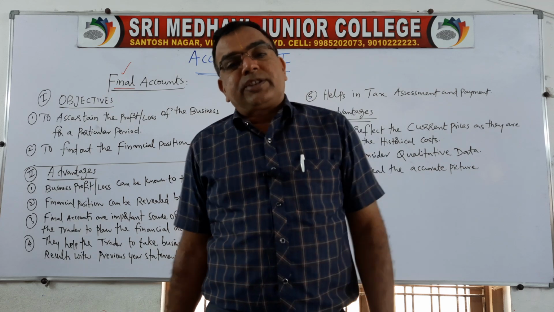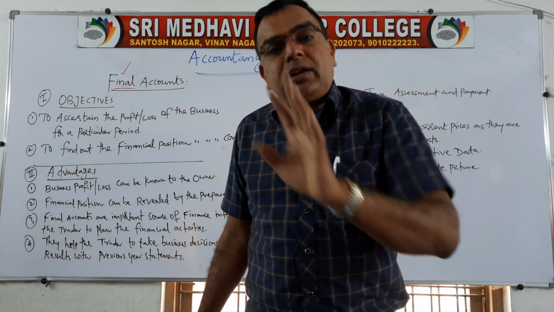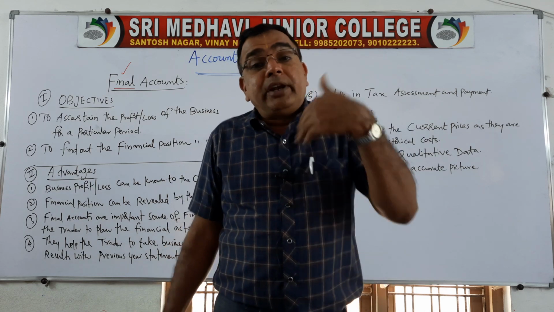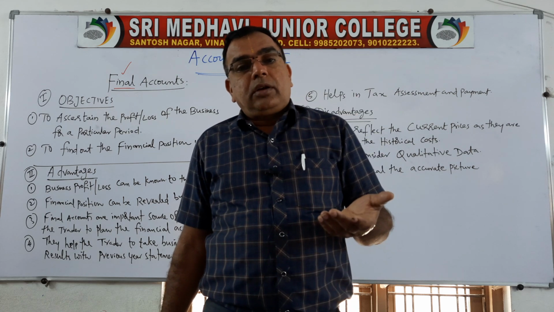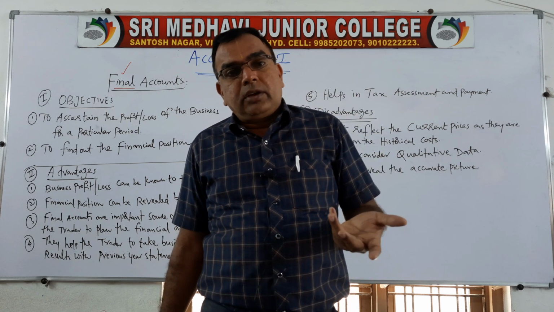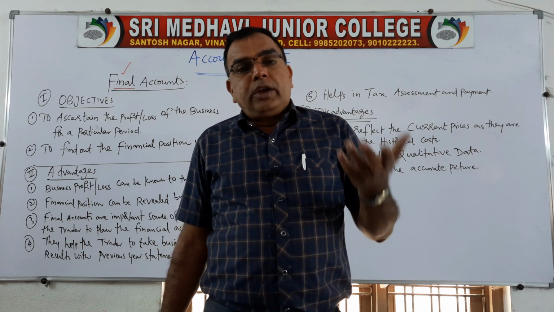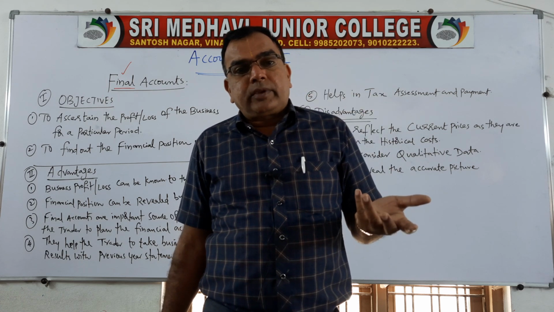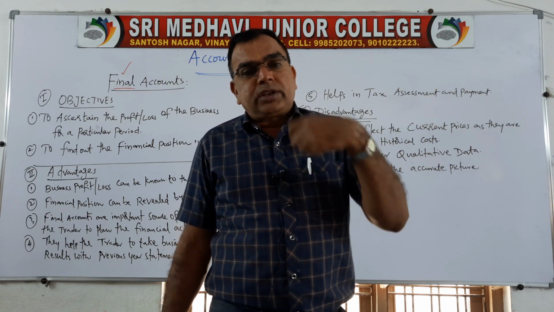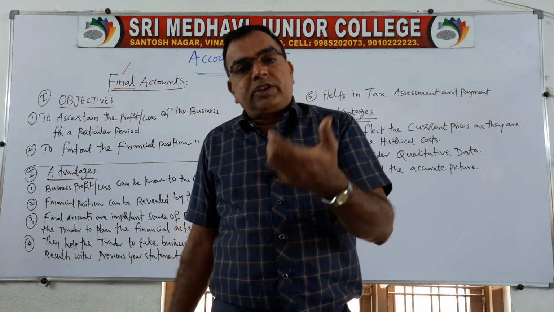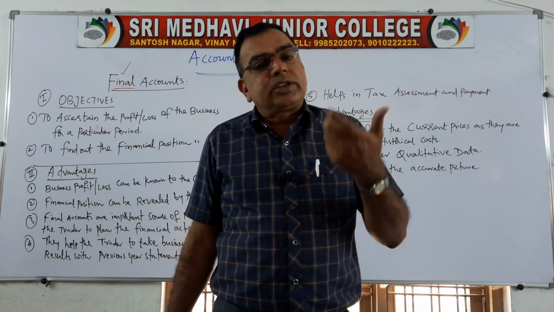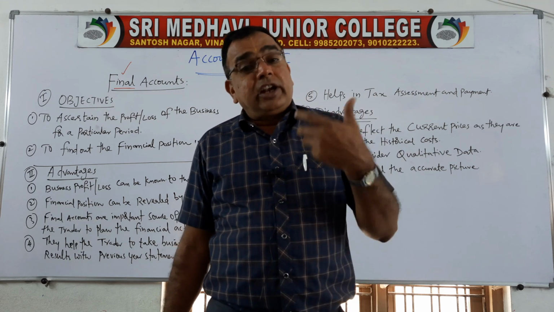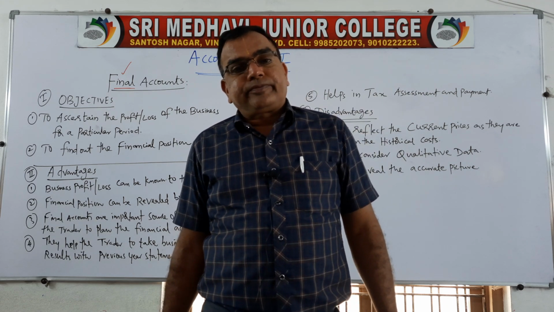What is the result of the business operations? Either profit or loss. Many times I told how we get profit or loss. Very simple. If your income is more than expenditure, you will get profit. Like you earn 1,000 rupees and your expenditure is only 800 rupees, you will save, you will get a profit of 200 rupees.